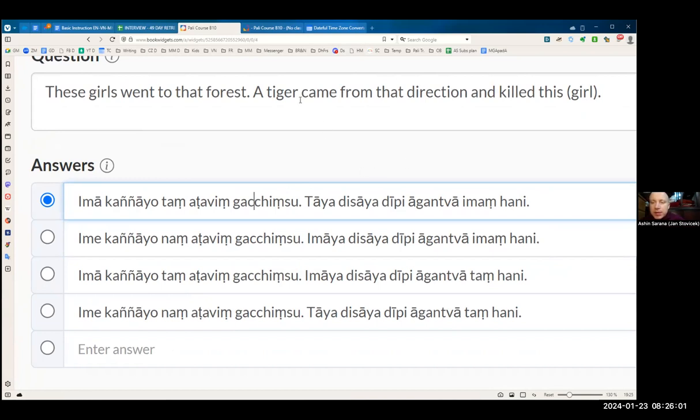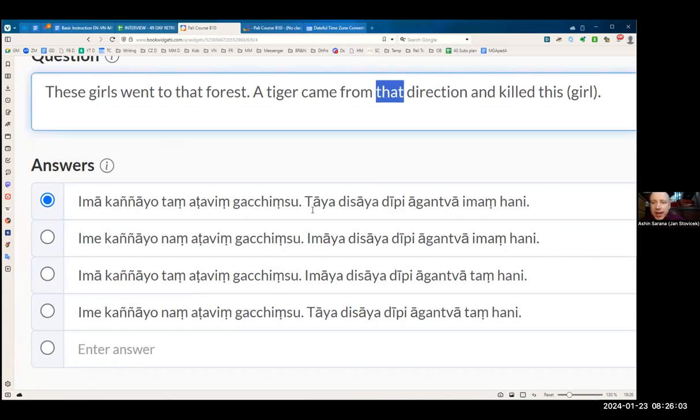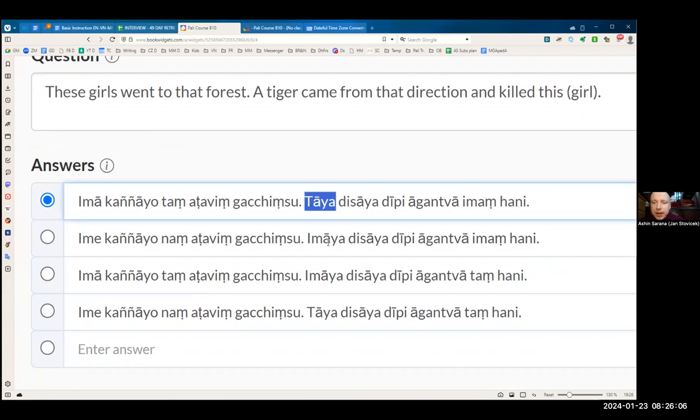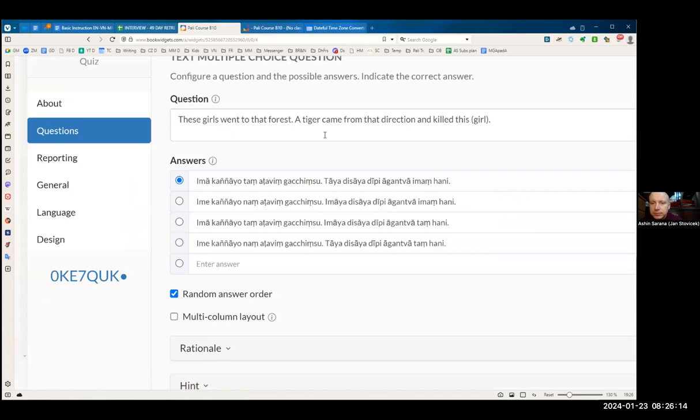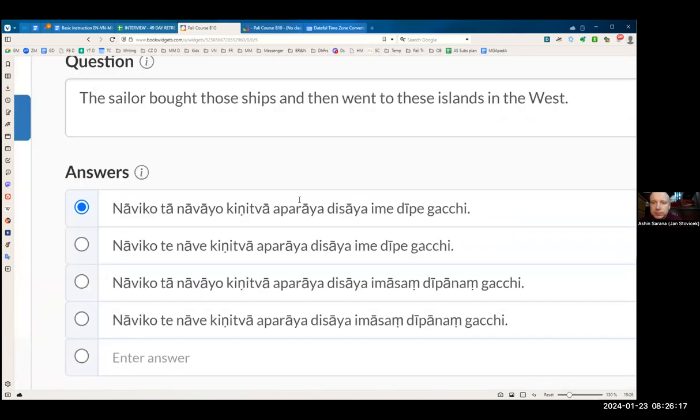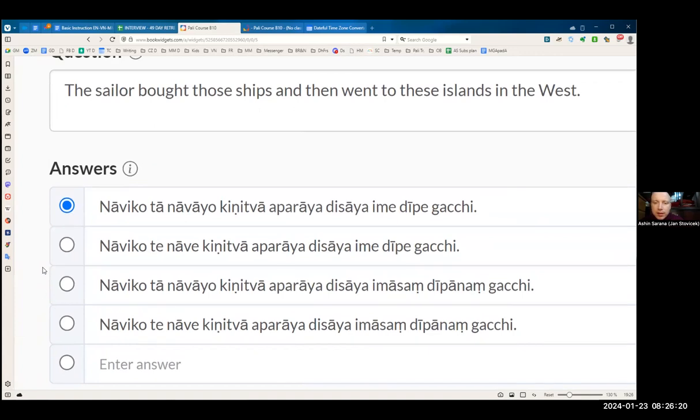So a tiger came from that direction. That will be taya, from that. Imaya would be from this. So we must choose this one. So here we can see it's really navika, ta or te. Now, because nava is feminine, we need to use ta. If nava was masculine, then we would use te. But nava is feminine, and therefore we need to use the appropriate pronoun.